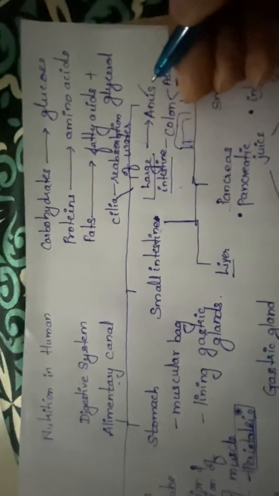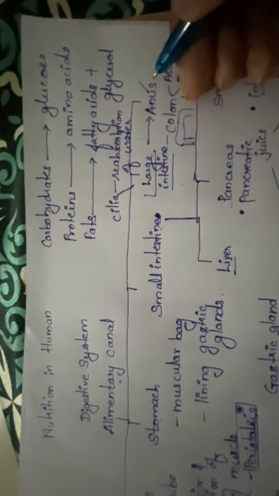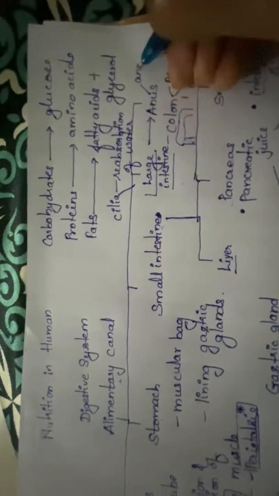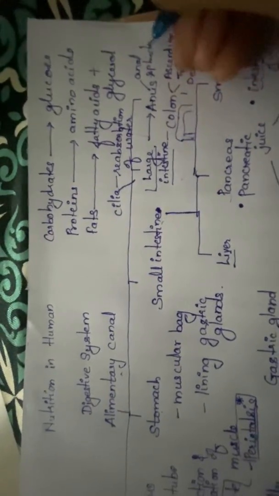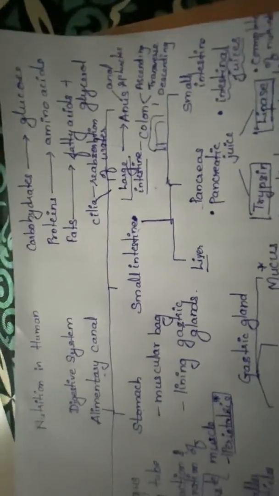So, removal of waste products from the body is guarded by anal sphincter muscles. Right, so here we have completed the entire process of digestion.